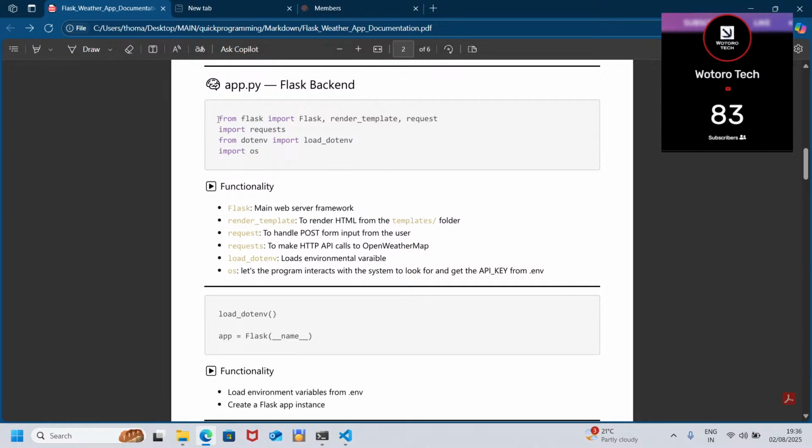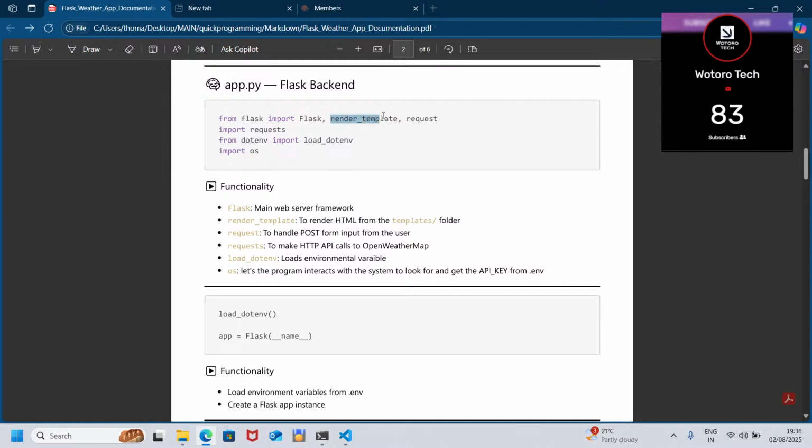So each of these we are going to import. You say from Flask import Flask. So this part is the library, the Flask module. Then this is now the class. There's a class inside the Flask module. So inside this Flask module there's a class called Flask. So we're going to import that class for us to use.